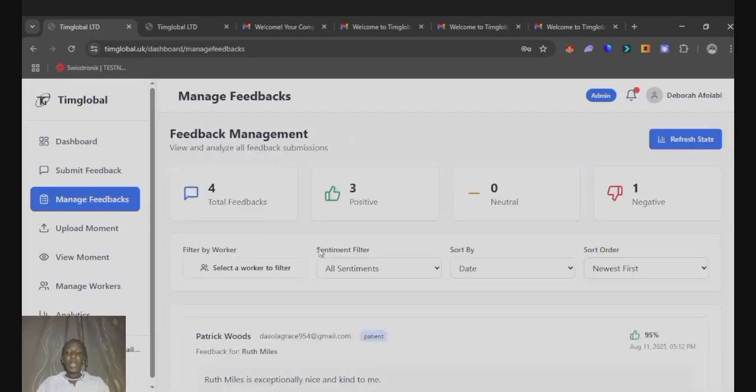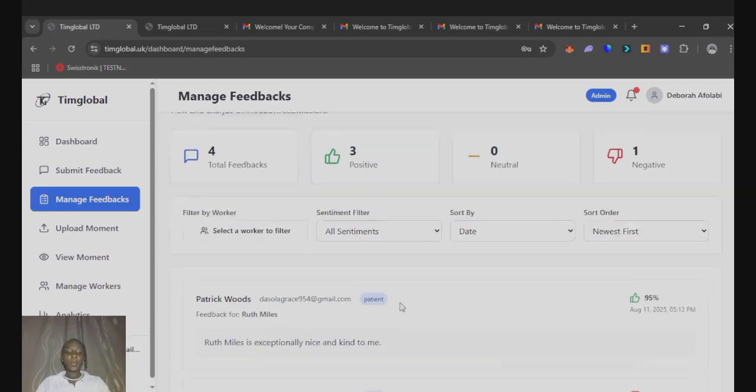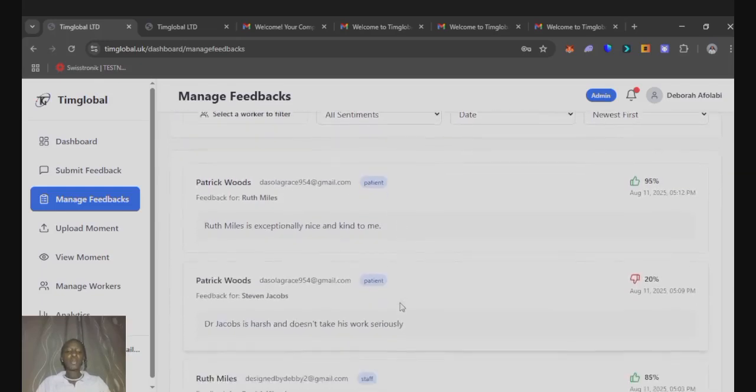So now we have four total feedbacks. So remember that the staff member was able to submit feedback. Also, the client was able to submit feedback as well. So three are positive, one is neutral, and one feedback is negative. So let's see the people that were able to submit feedback.